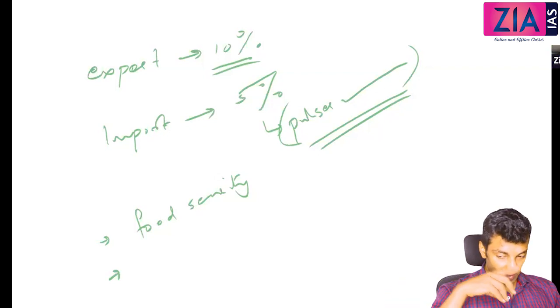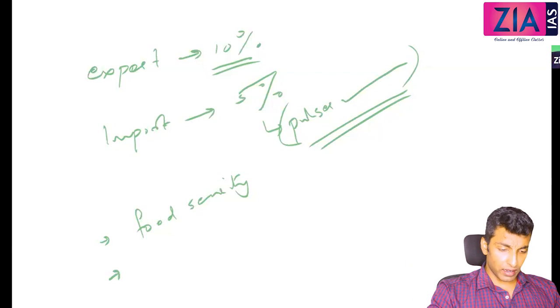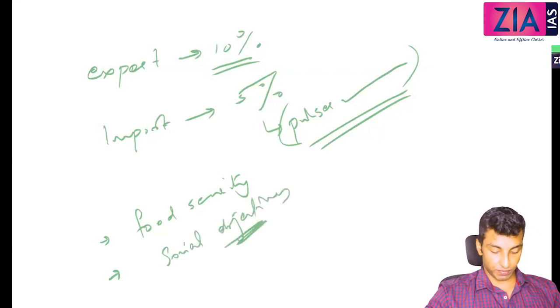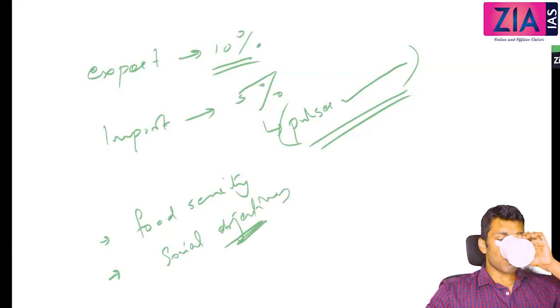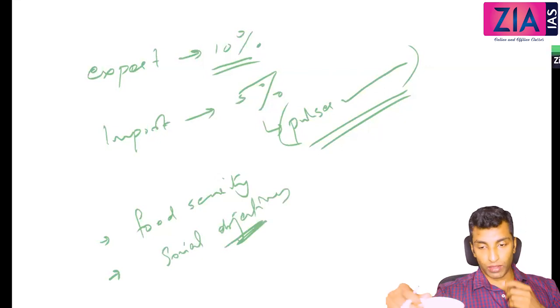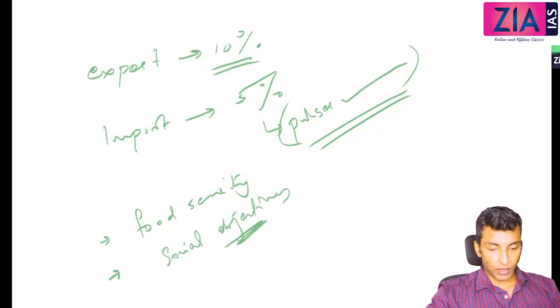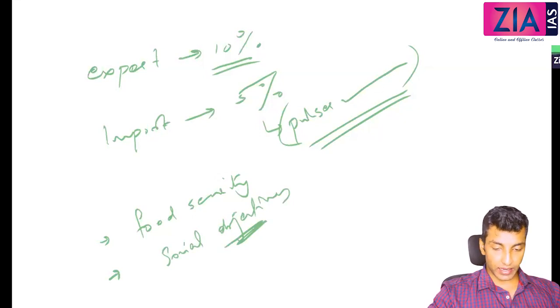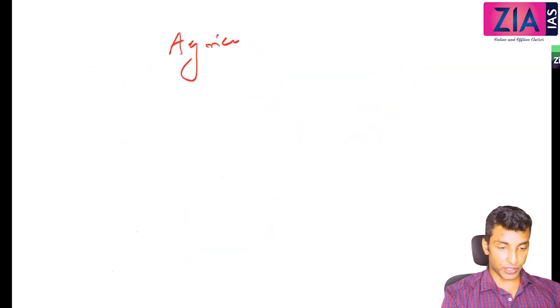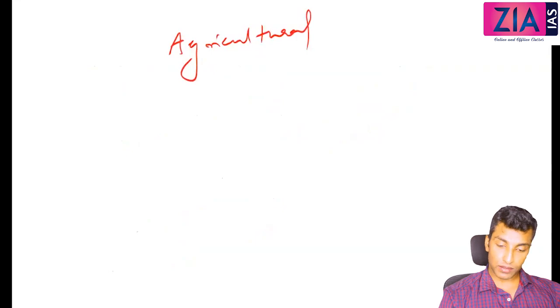Apart from that, you can also write one line, crucial for achieving social objectives. So all these points have to be there for any related question with respect to agriculture. So next topic, here we are going to start from here. First topic, agricultural subsidies. Sir, last point please explain.